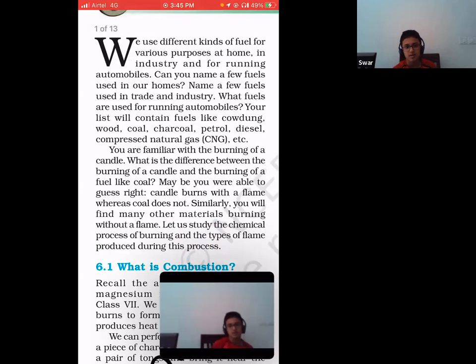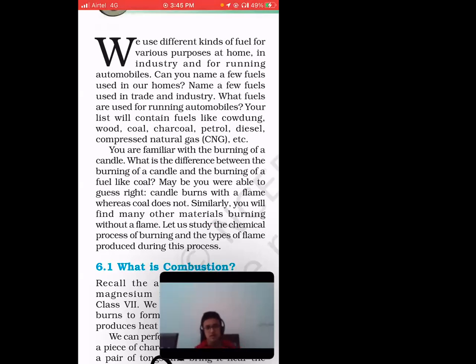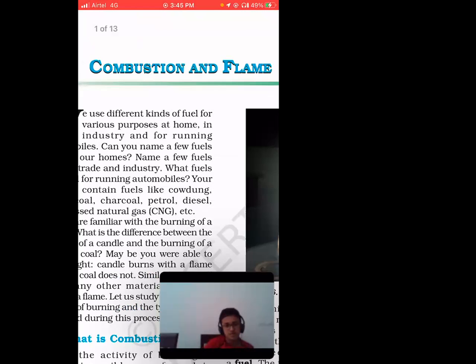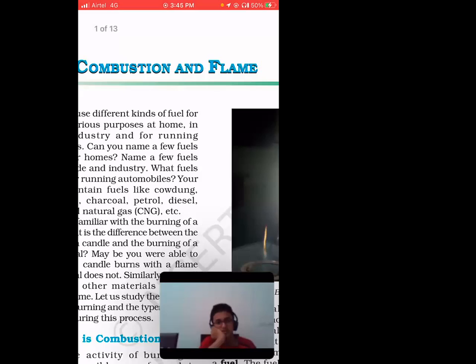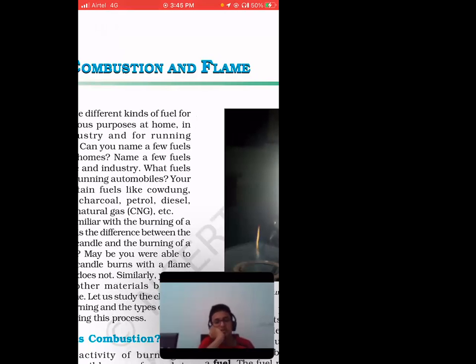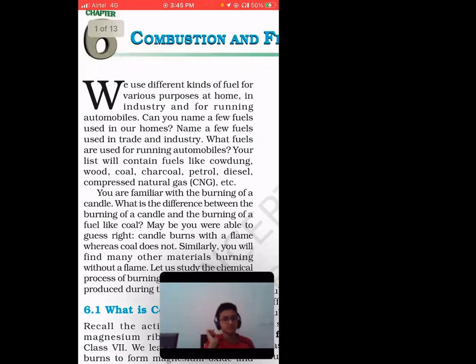Okay, so let's start with the chapter. Your chapter is combustion and flame. Combustion is basically the process where heat is being produced, right? And flame is the burning one. Now we use different kinds of fuels for various purposes at home, in industry, and for running automobiles. So you have different types of fuels, whether you use them in your home, in automobiles, or in factories.